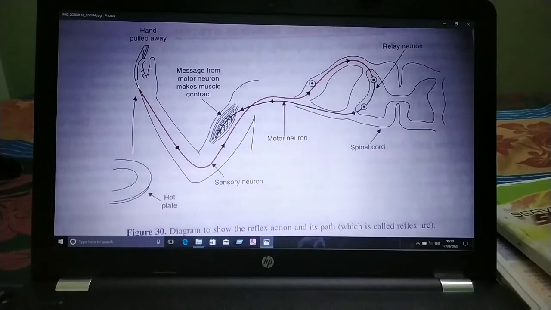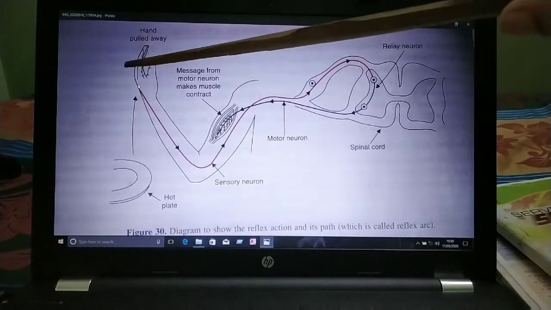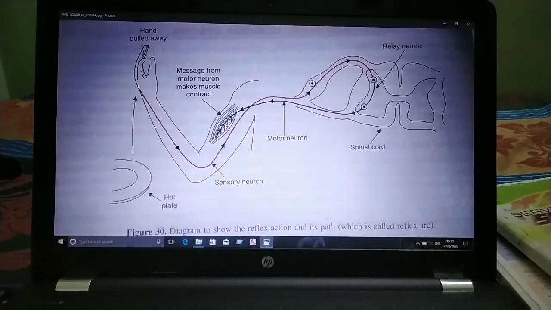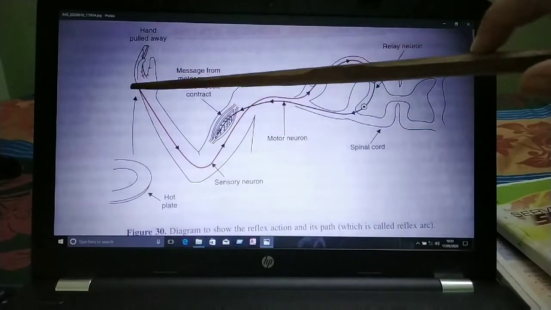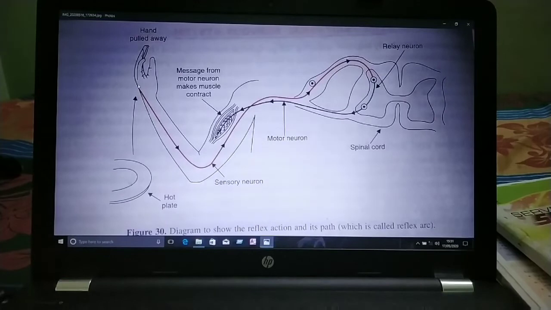Stimulus is the heat which we feel in our hand on touching the hot plate. This heat is sensed by a heat receptor in the skin of our hand, the heat receptor or thermoreceptor.